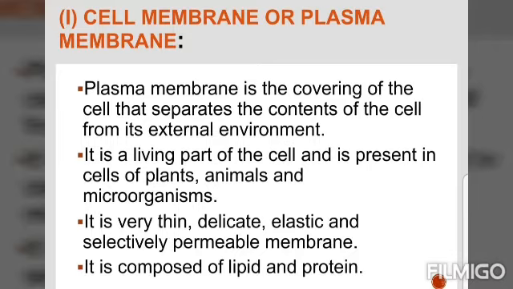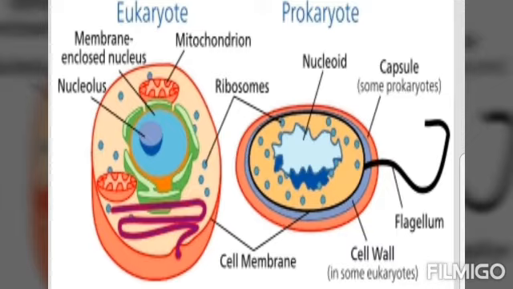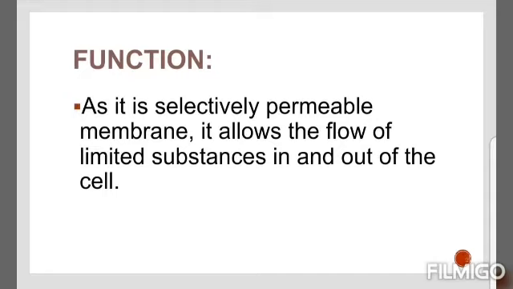How does the movement of substances take place into the cell? How do substances move out of the cell? Some substances like carbon dioxide or oxygen can move across the cell membrane by a process called diffusion. Water also obeys the law of diffusion. The movement of water molecules through such a selectively permeable membrane is called osmosis.